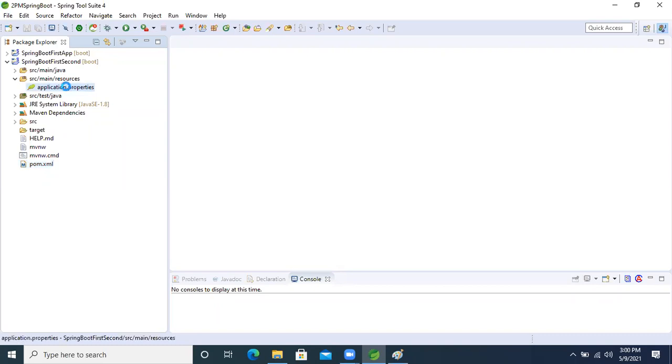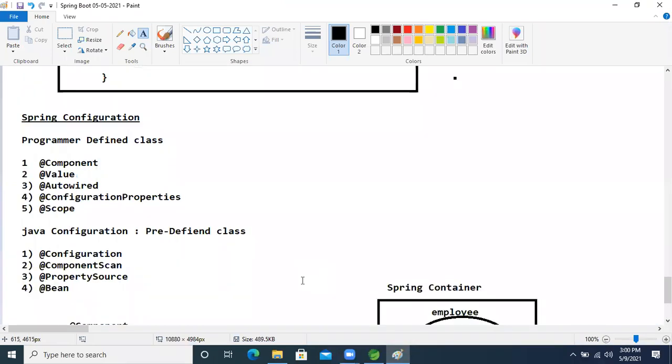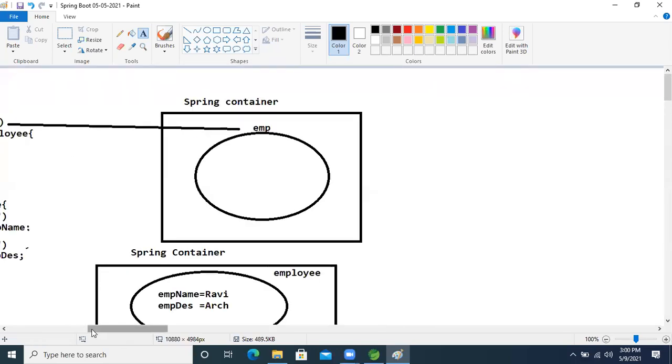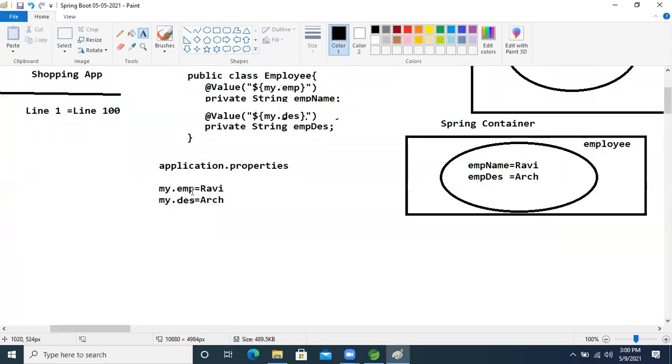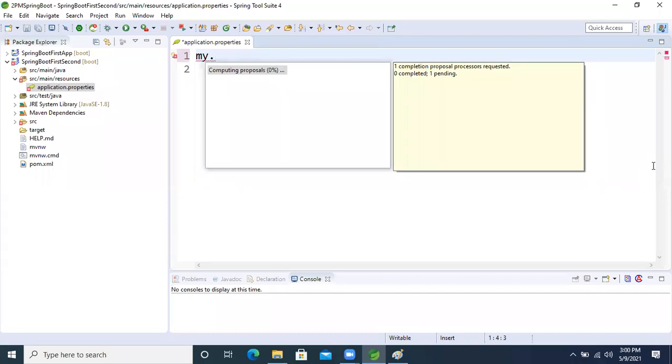Now what I'm doing is opening this properties file. In this property file I'm going to write this: my employee name is Ravi, and my designation is arc. So my.empname, I'm taking the employee name as Ravi.